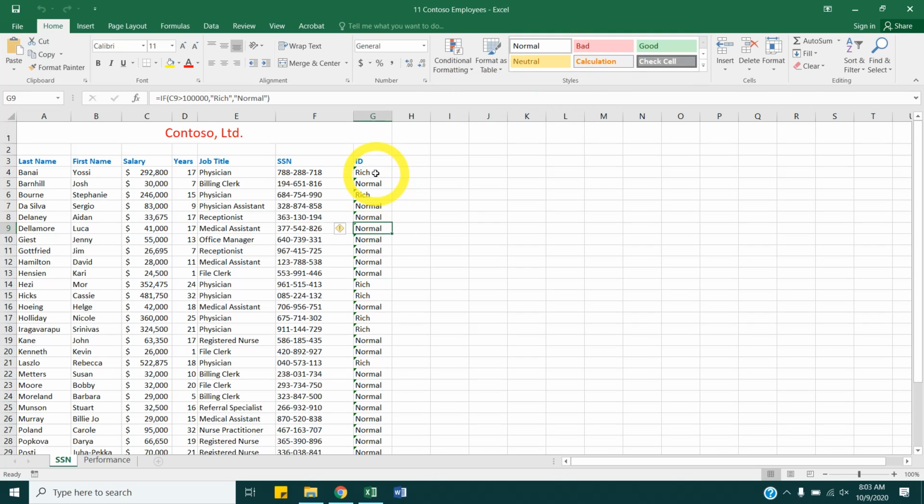Okay, let's go to cell G4. What type of formula is in there at the moment? What type of formula is in G4? Yes, if statement.